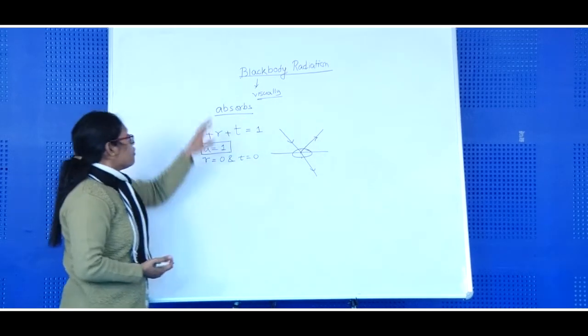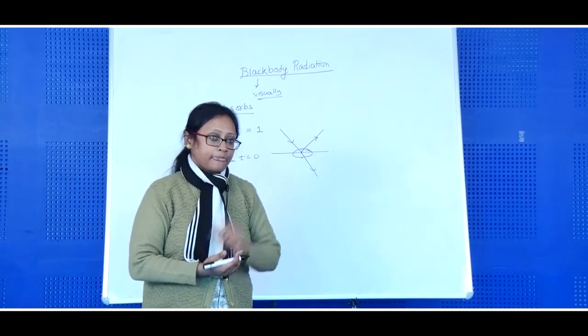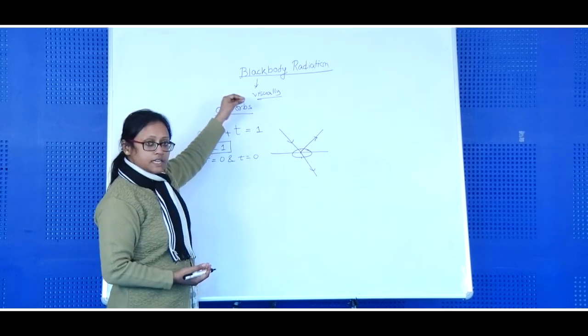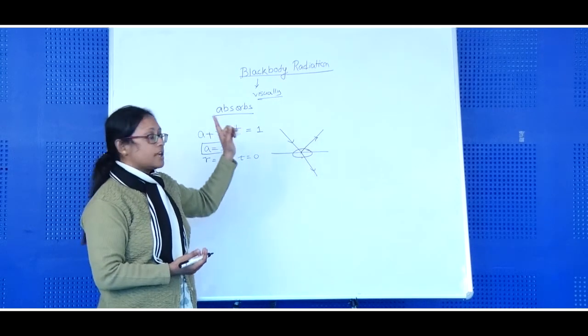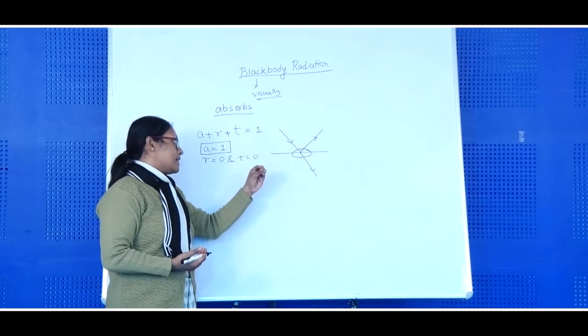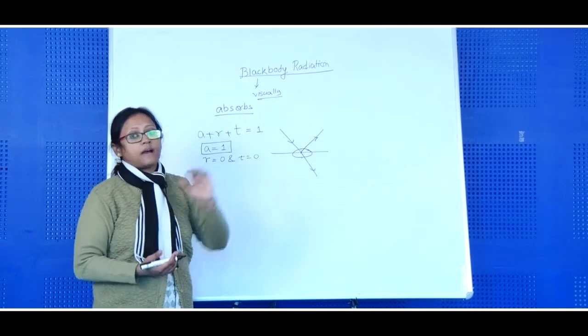Now, what are the characteristics that black body radiation will have? The main concept of a black body is that whatever amount of radiation is incident on the body is completely absorbed by that body. Now, whatever radiations are absorbed by the body, the whole can be emitted by that body.